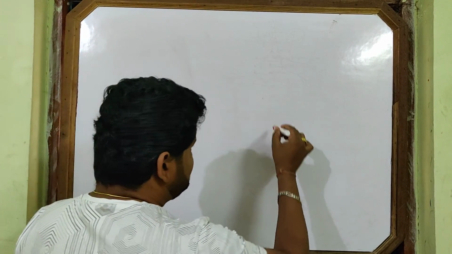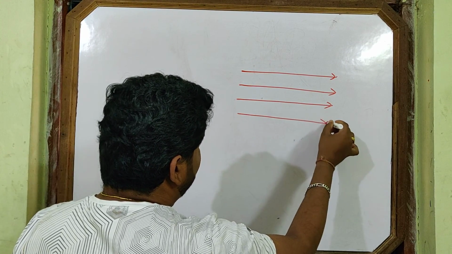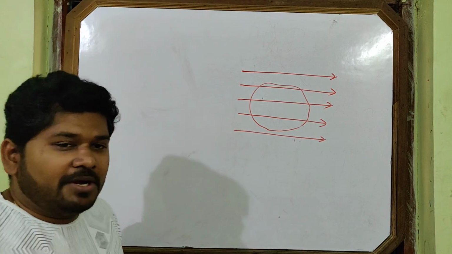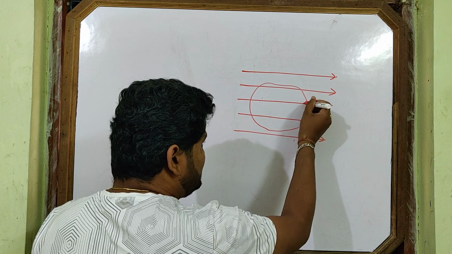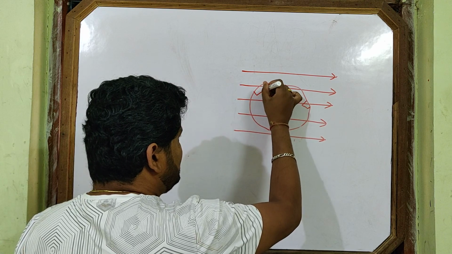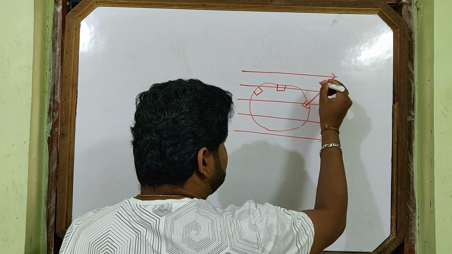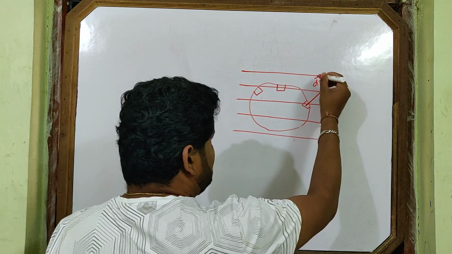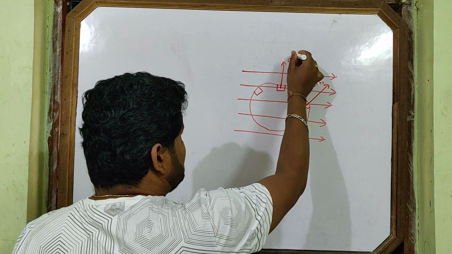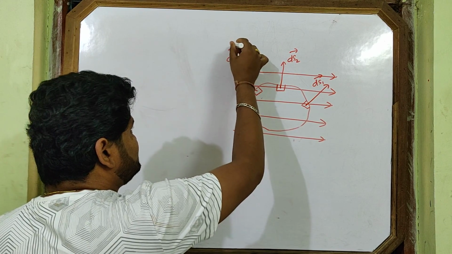What cases do we discuss? You see, I am taking one uniform electric field. I am taking a surface like this. From this, let's choose one elementary area here, a very small area, and another elementary area, very small area. So its areal vector will be in this direction. Here we have dS1 vector, here dS2 vector, and here dS3 vector.